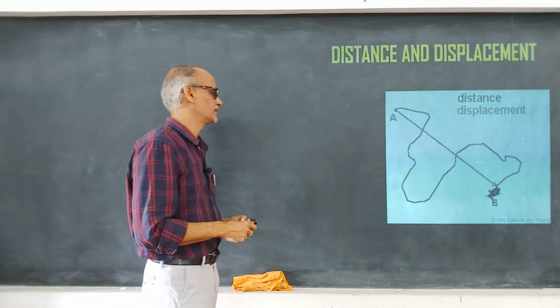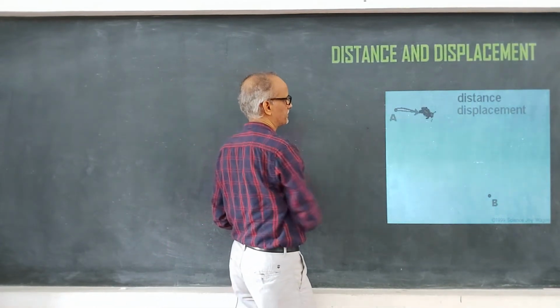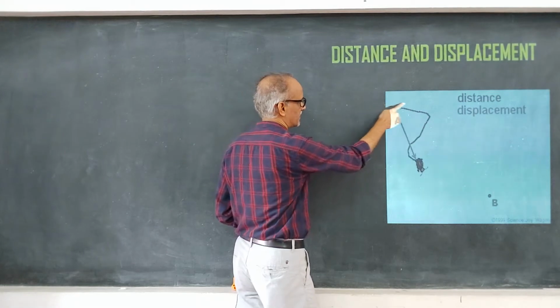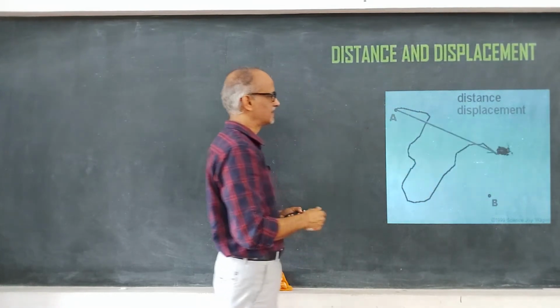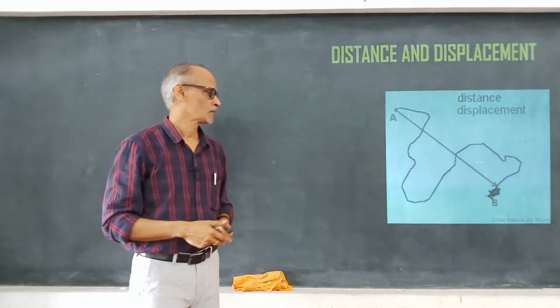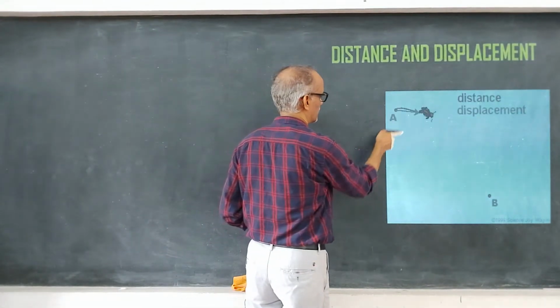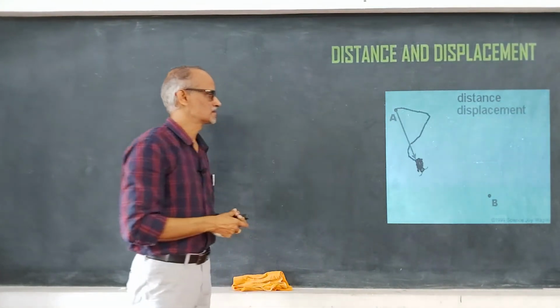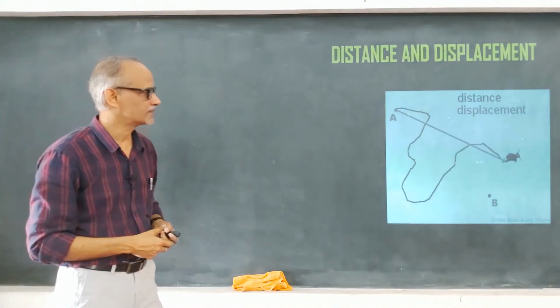So, here we have an insect which starts from A, and then you can see it moves like this in this path, and then like this, and then it goes like this, and then finally it reaches the point B, correct? So, you can check once again. So, we will make the insect move again. So, this is how it moves on a surface and then it reaches B.